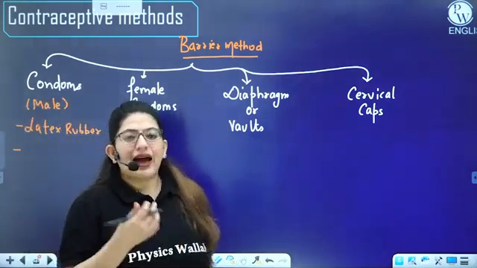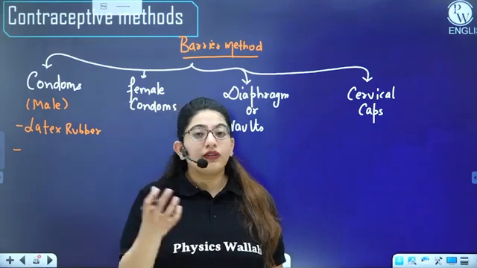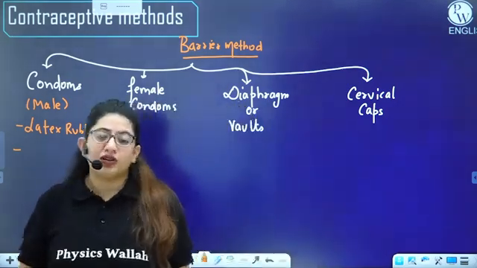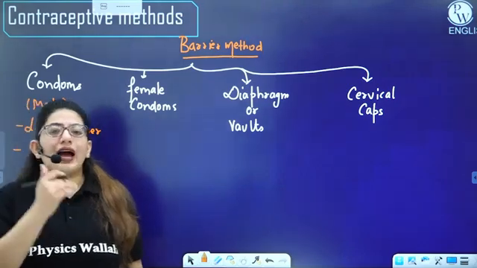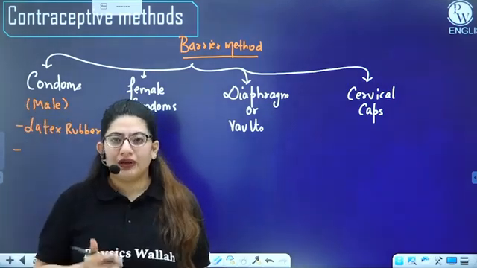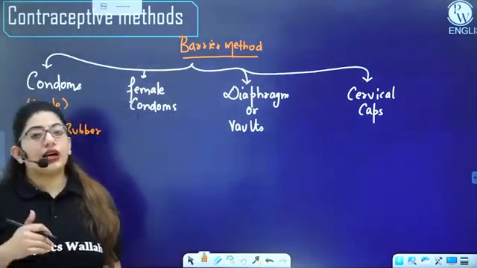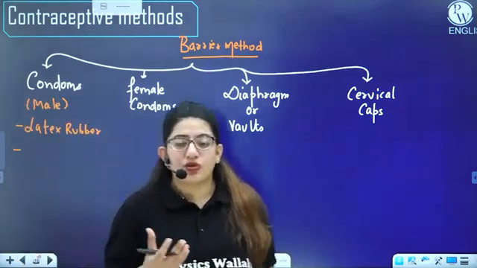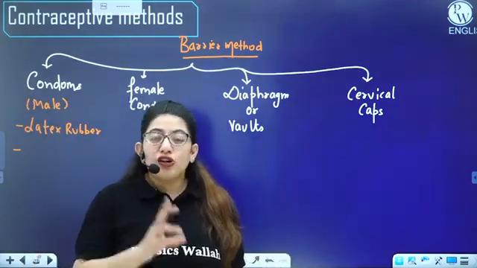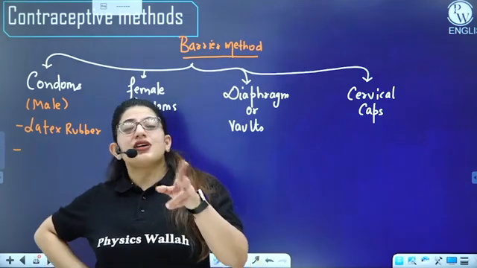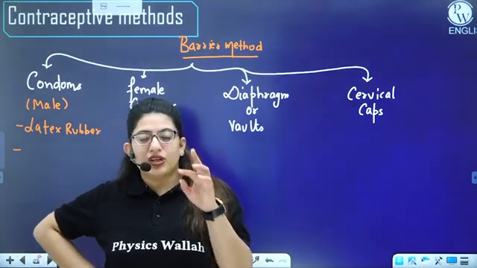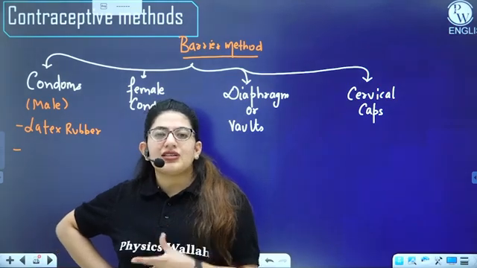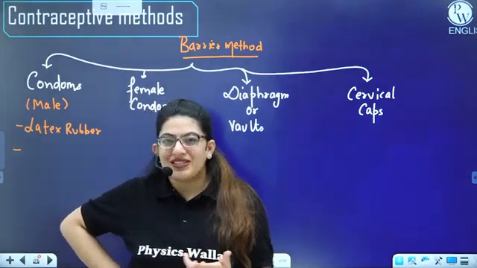So a male wraps a condom on the penis so that when the penis enters into the vagina during sexual intercourse, there will be no contact of the vagina with the male penis. So this is how they can prevent the contraception or the pregnancy. Also, if both genitals are not in contact, there are fewer chances of STDs, or we can say the condoms prevent STDs, right?